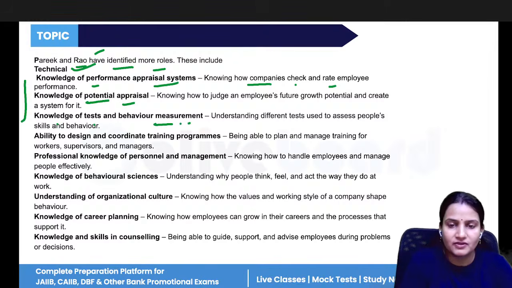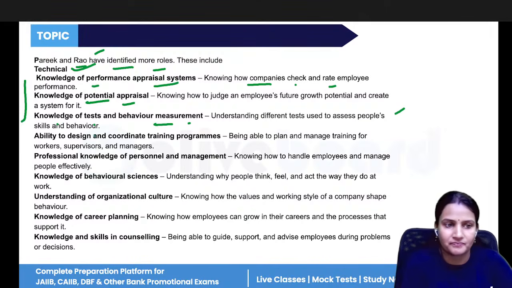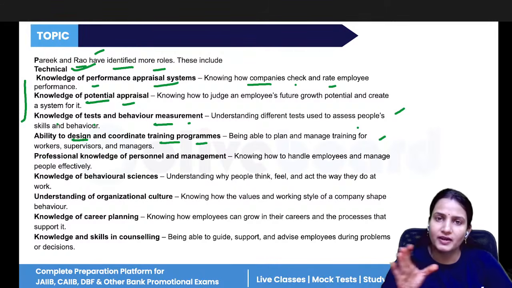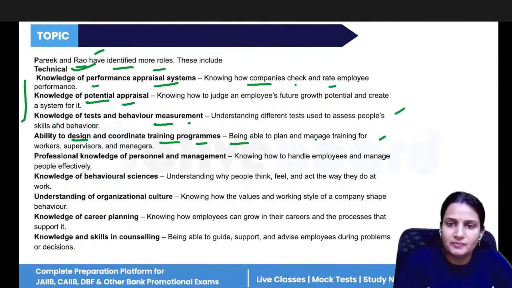Knowledge of tests and behavior measures. So how they behave in bad circumstances. Okay, how their skills and their behavior are. One has to assess their skills and behavior. Then, the ability to design and coordinate training programs. If any fresher has joined the company, it's the duty of the HR professional to provide training programs to that particular individual. So being able to plan and manage training for workers, and professional knowledge of personnel and management.